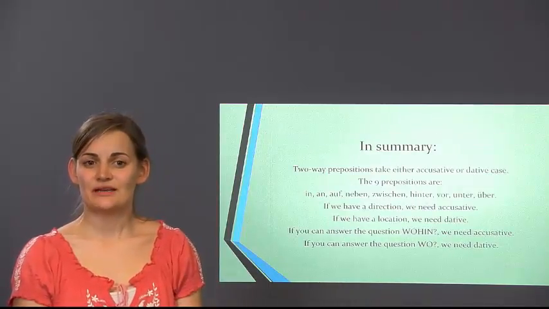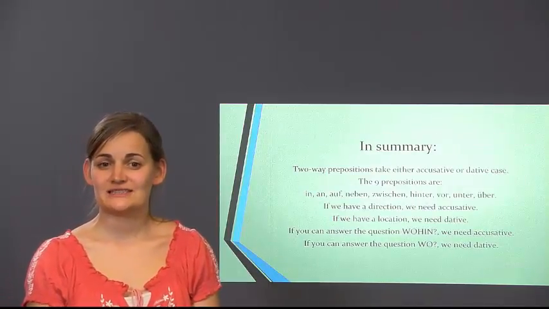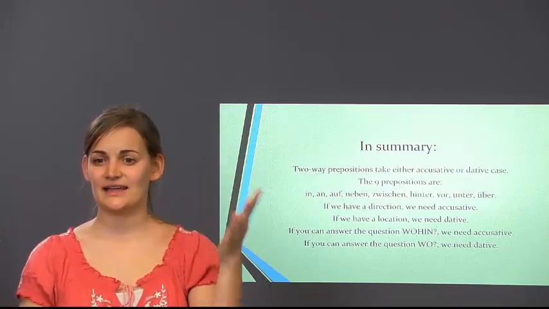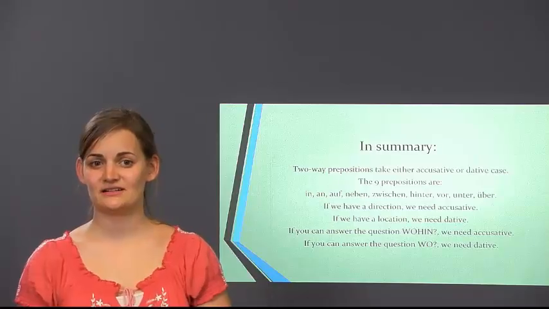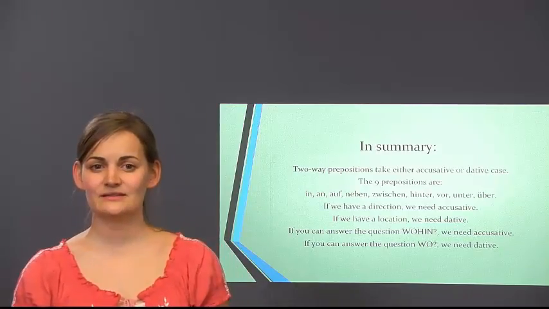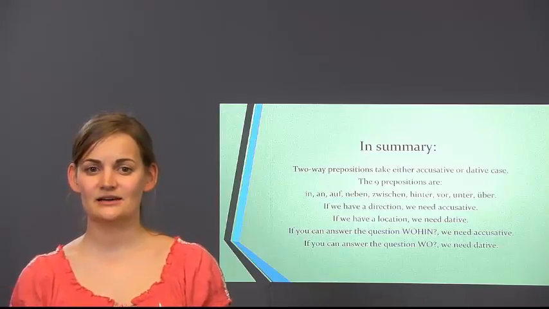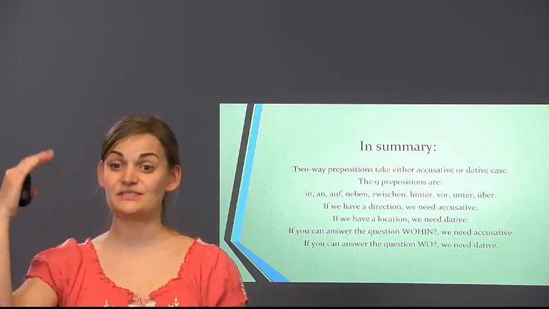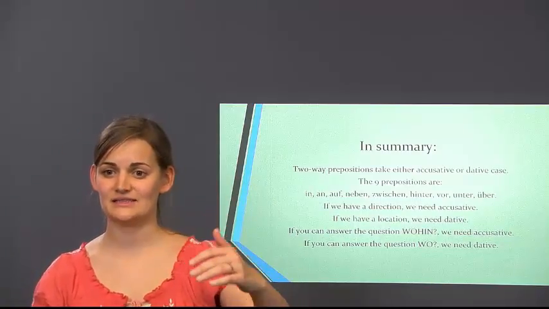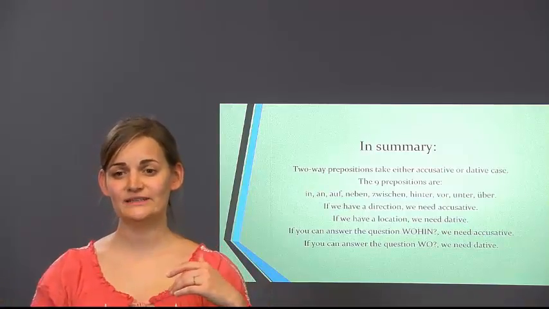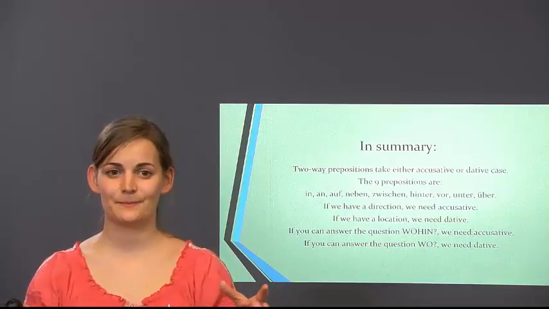So in summary, two-way prepositions take either accusative case or dative case. The 9 two-way prepositions are in, an, auf, neben, zwischen, hinter, vor, unter, über. So you see, they all imply a position somewhere in space, in the room, which works with the idea of, do we have movement or do we have location?